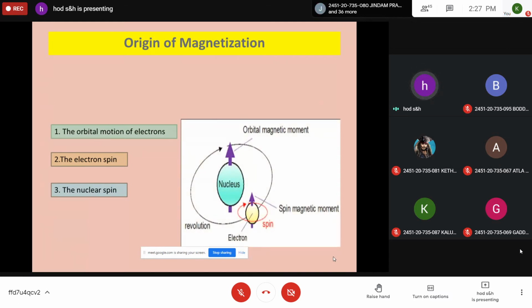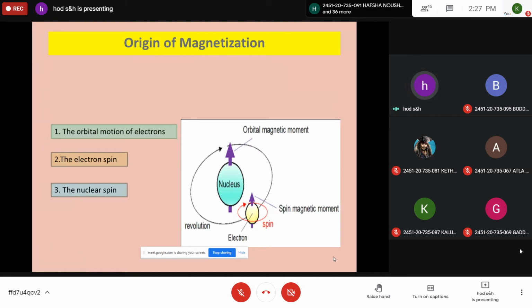You see the diagram here. The center nucleus is there, different orbitals are there. The electron revolves around the nucleus in an orbital. Because of that, it possesses certain orbital magnetic moment. And the electron, while revolving around the nucleus, spins about its own axis, which gives certain spin magnetic moment. So it is also an origin of magnetization, and also the nucleus spin. The nucleus also rotates about its axis, that is nucleus spin.